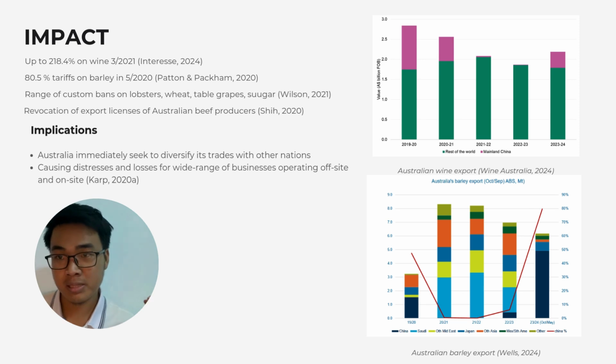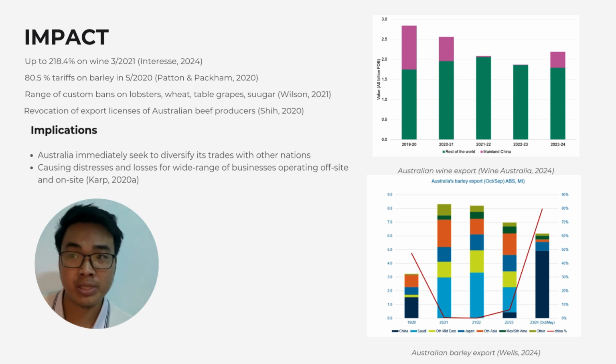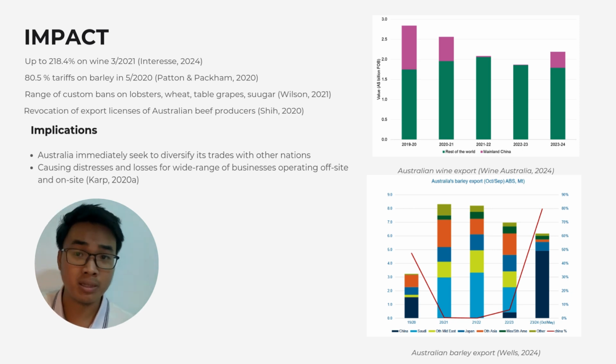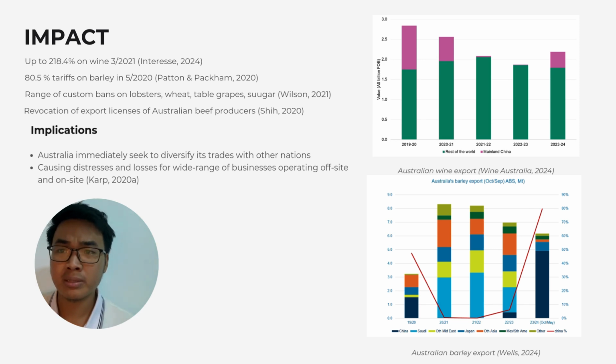There were also non-tariff barriers such as customs bans on lobster, wheat, table grapes, and sugar. This was effectively an unofficial ban on Australian products, as it took Australia a much longer process to get products onto the Chinese market.